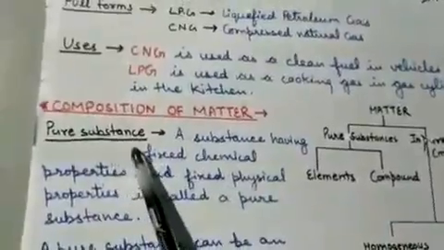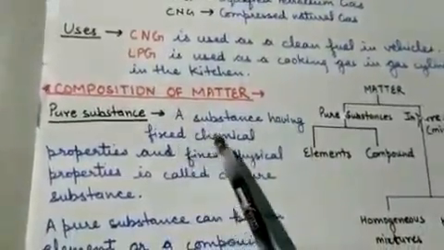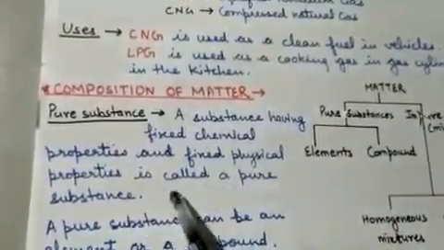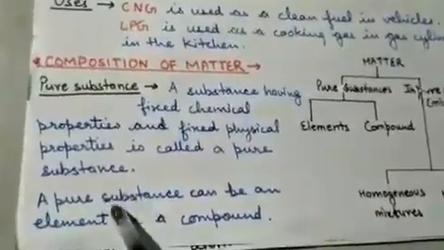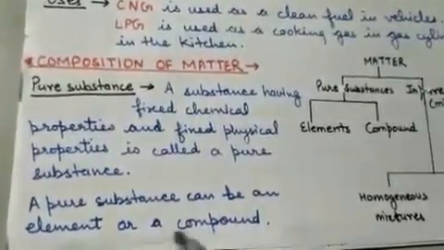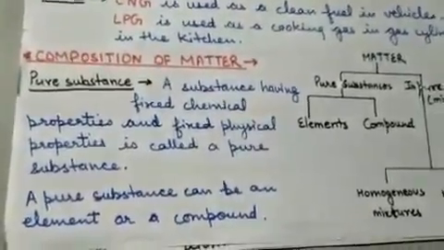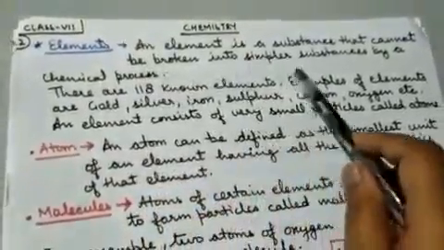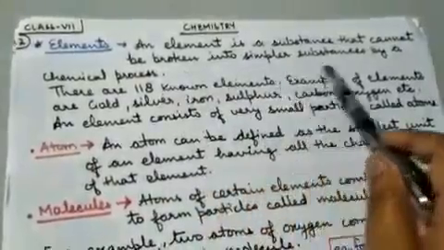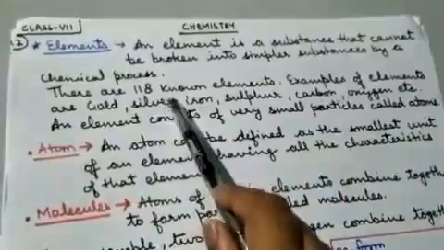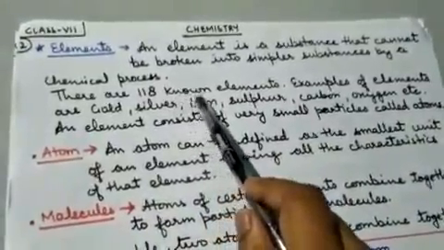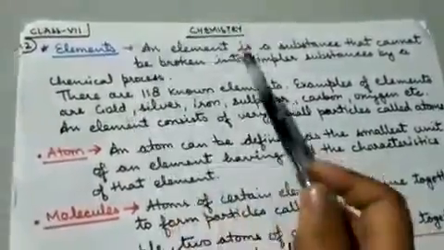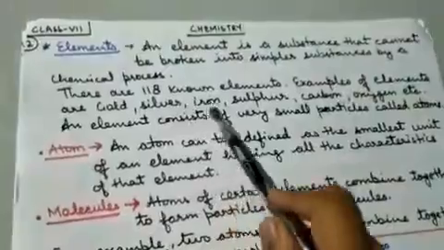Now, pure substance. A substance having fixed chemical properties and fixed physical properties is called a pure substance. A pure substance can be an element or a compound. Now, element. An element is a substance that cannot be broken into simpler substances by a chemical process. Means, an element cannot be broken down into any simpler substances by any chemical means. There are 118 known elements.